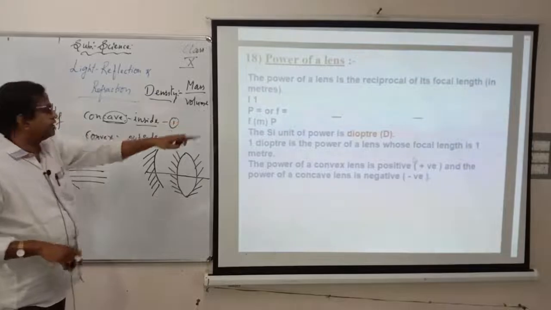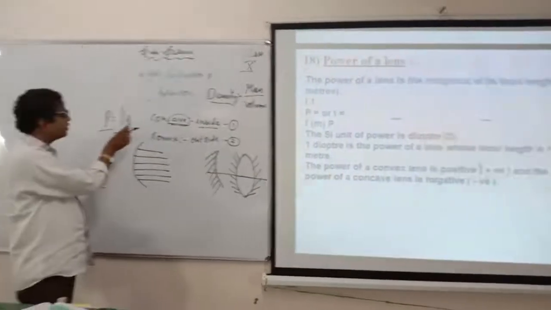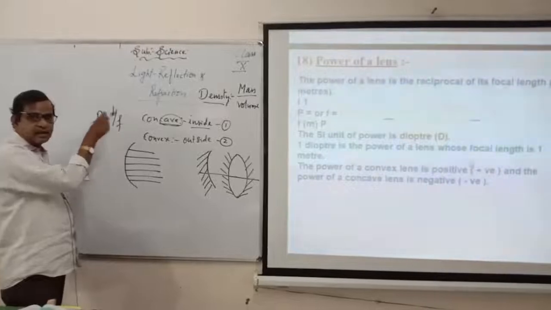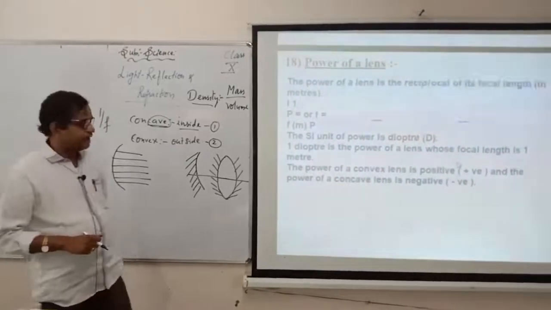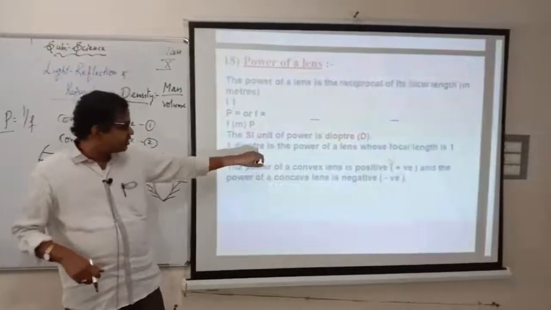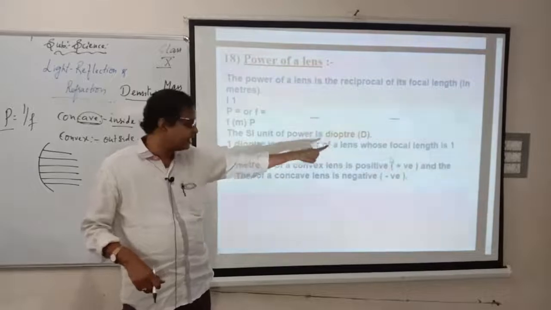Reciprocal of its focal length. Power is what? Reciprocal. Reciprocal means it is 1 by F, not F. If it were directly proportional, then we would go with F here, but it is the reciprocal of F. So power of a lens equals 1 by F always. The SI unit of power is the dioptre, and it is represented by the letter D.